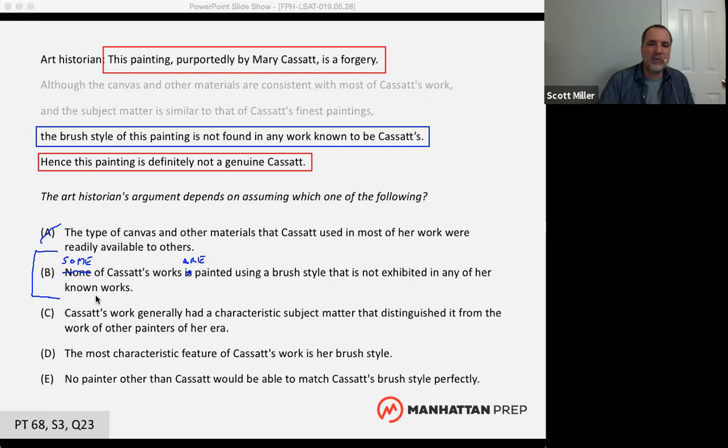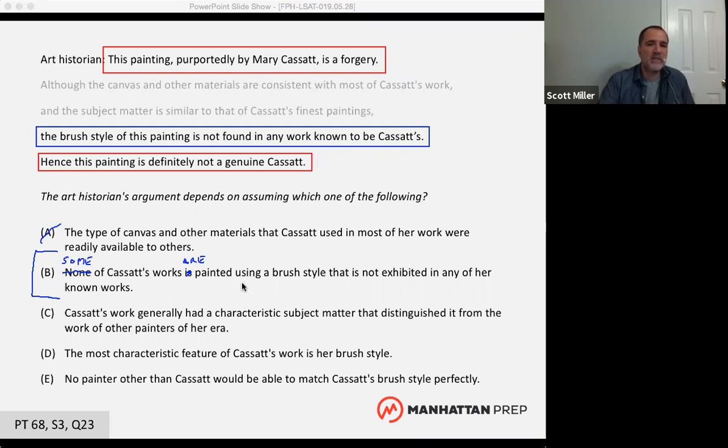Now, one thing to realize about what we're saying here is this is an assumption. We don't have to know that it's true. It's just like, if this was true, this is all about if. If this statement was true, if some of the works are painted using a brush style that's not exhibited in any of her known works, what effect would that have on the argument? Well, then we wouldn't care if the brush style of this particular painting is in the same category, right? Because it could still be one of Cassatt's works. It's just a brush style that's not known.